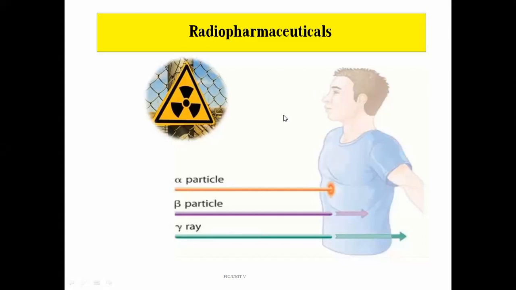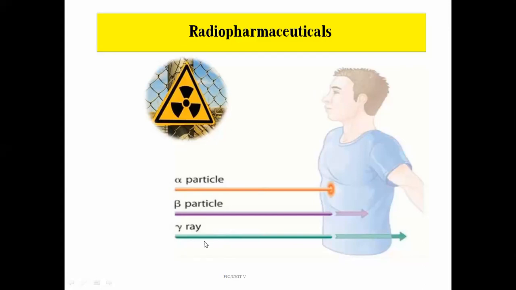The particles or waves emitted by these radioactive substances are called ionizing radiation. A substance may emit alpha, beta, gamma, delta, and many other types of radiations.